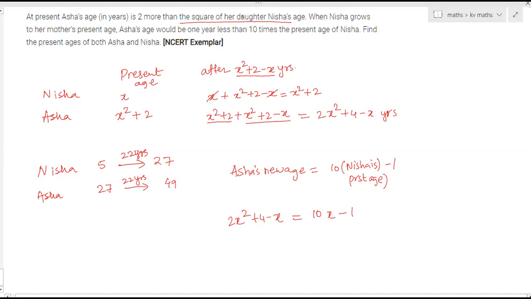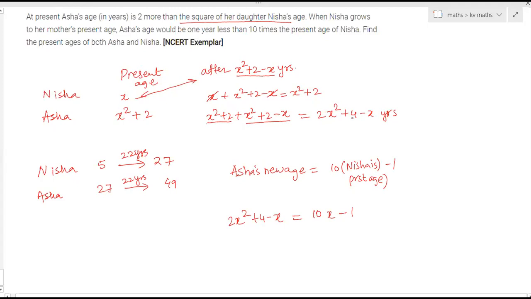Now when Nisha grows to her mother's present age, after how many years will Nisha be this age? That means the difference of these two ages, that is x square plus 2 minus x years after. What will be Nisha's age? When we add x and this, we will get x square plus 2, so that means Asha's present age. After that many years, what is Asha's age? To Asha's present age, add these many years. So x square plus 2, x square plus 2 minus x, we have to add.